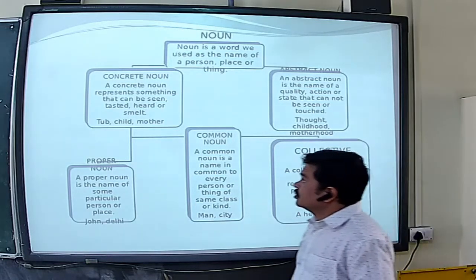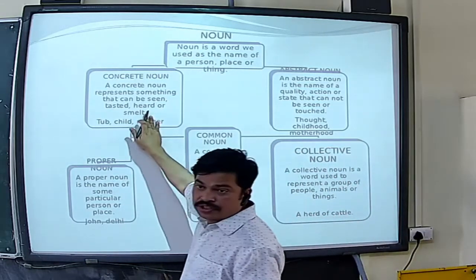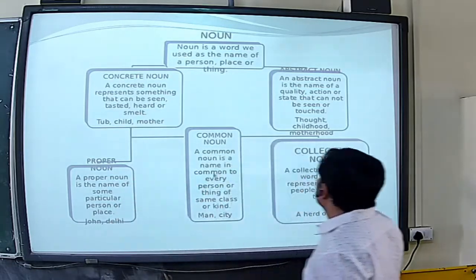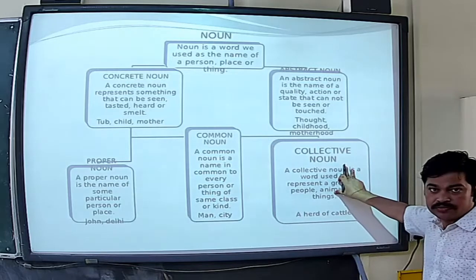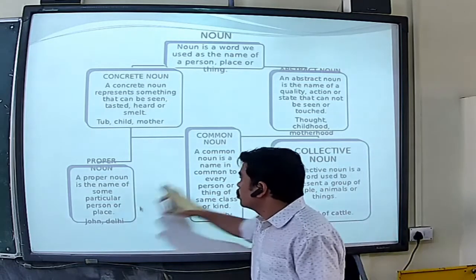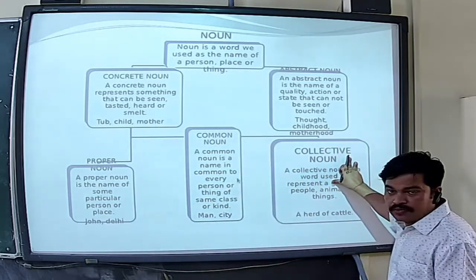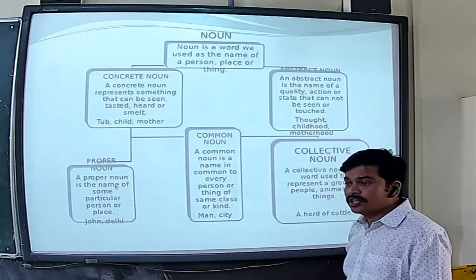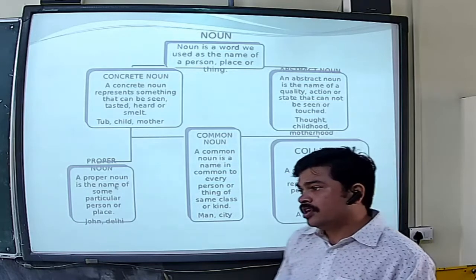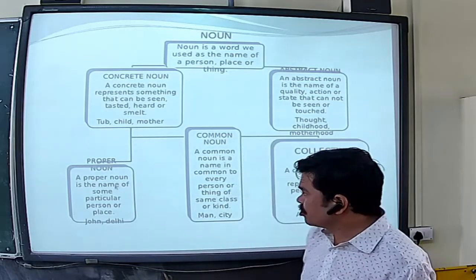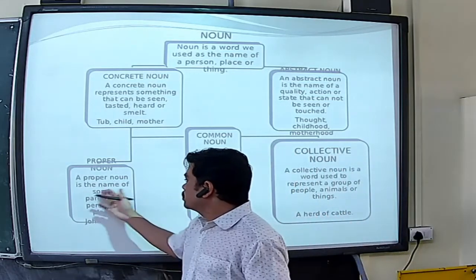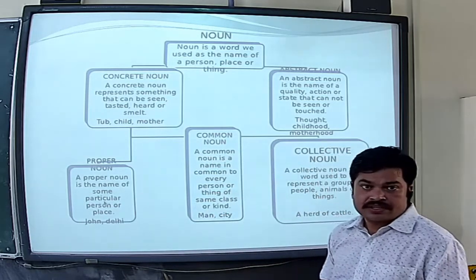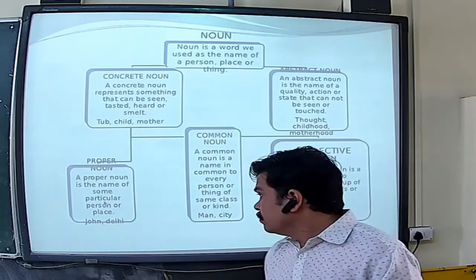Then this concrete noun is divided in three parts: proper noun, common noun, and collective noun. Okay, proper noun, common noun, and collective noun. So here the definition of proper noun, as you know, in class 3 and class 4 we have already learned about this. A proper noun is the name of some particular person or place, right?